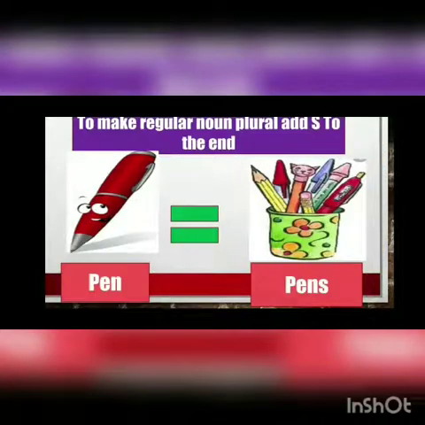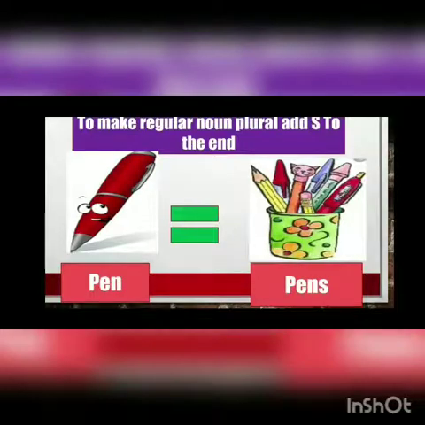Now children, how will you judge when we need to make the plural and when it will come in the singular? Some rules are there, some rules we need to follow. Look, to make a regular noun plural, add s to the end. Here you will look, one pen is there. And in the next picture 2, 3 pens are there. Count it: 1, 2, 3, 4, 5, 6, and plus 1 small pencil, so 7 are there. More than 1. So pens I have written over here.